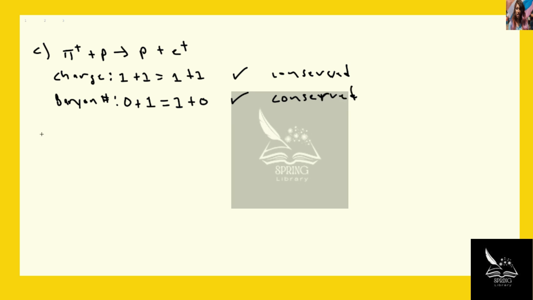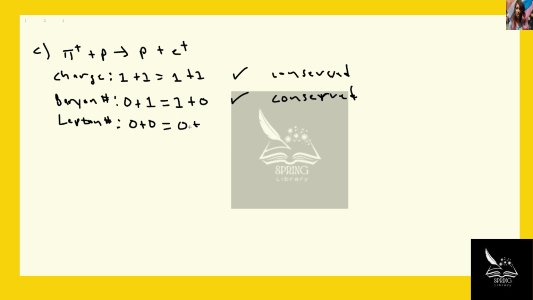So now let's look at the lepton number. All right, so we have the pi, which is 0, and the proton, which is also 0. That should be an equal sign. Does this equal the other side? So for a proton it is 0.